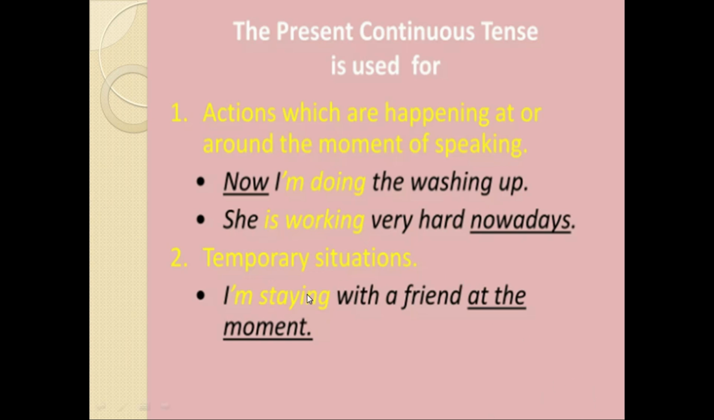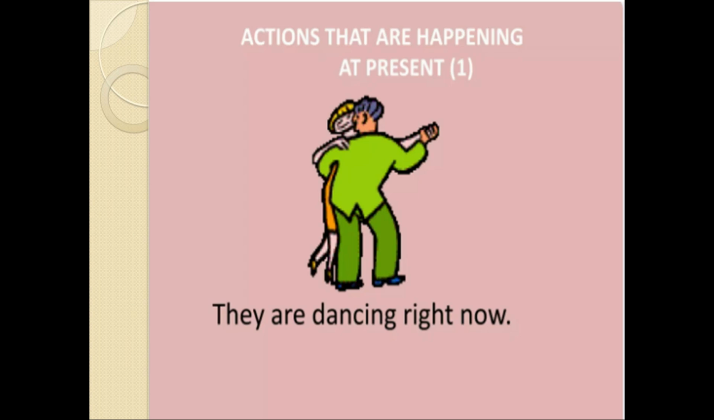Second use is temporary situations, like I am staying with a friend at the moment. That at the moment you are still at your friend's house, so you can use the continuous tense: I am staying with a friend at the moment. Then, see the example, actions that are happening at present. For example, you can see the couple, they are dancing, so you will say they are dancing right now. They are in the middle of that action.